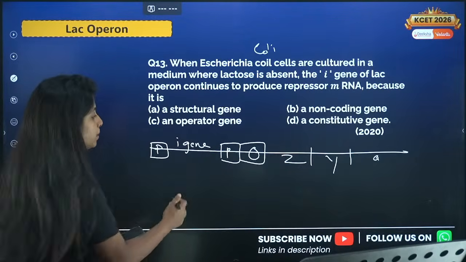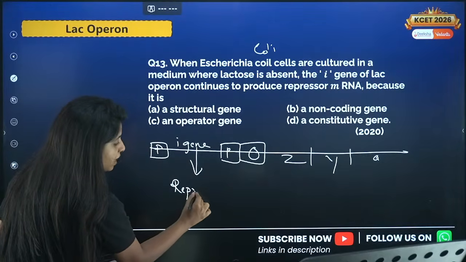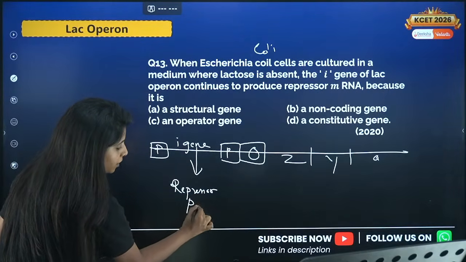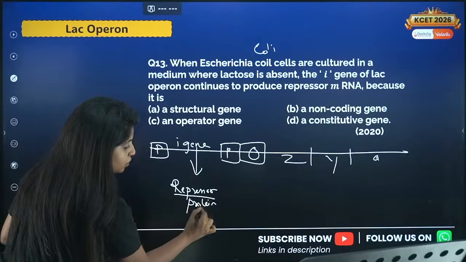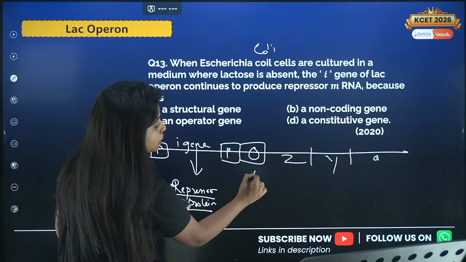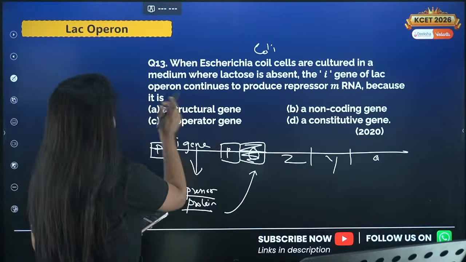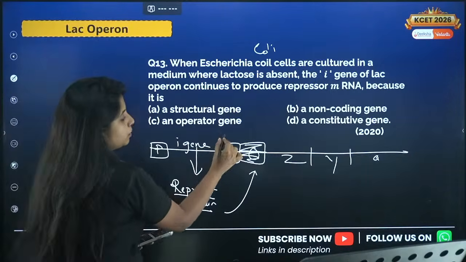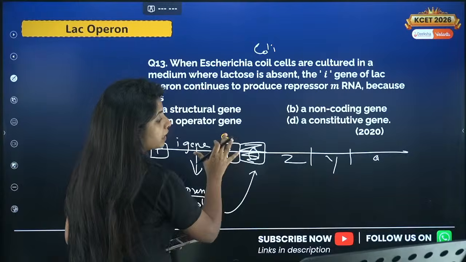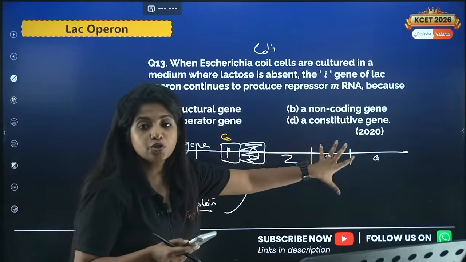So usually this I gene codes for a protein which is known as the repressor protein. And you know what it does? It is very naughty in nature. The repressor protein goes and binds on the operator region of the next gene. And when it does, do you think the RNA polymerase which comes to bind over here can do the transcription? No, it won't be able to move ahead. So the whole transcription is stopped right there.